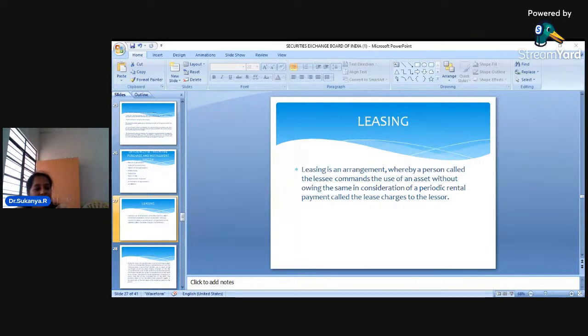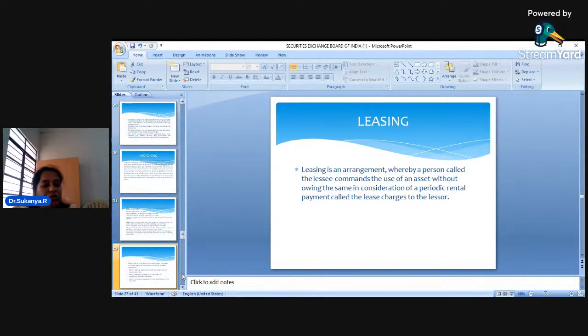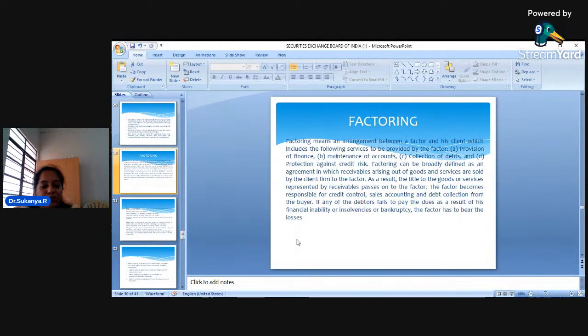Rather than that, I can enter into a leasing agreement wherein the leasing company is going to provide me that machinery which I can use for a certain period of time. After using that for a certain period of time, I need to return the machinery to them. But I have to pay some charges for using that machinery, which are called the lease charges. So, dear students, that is the concept of leasing.